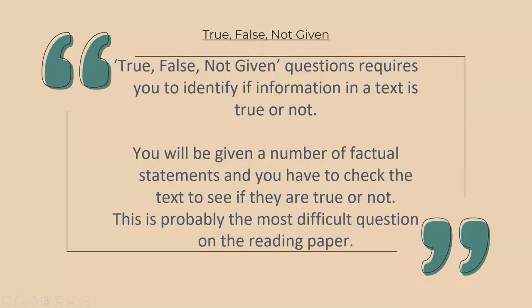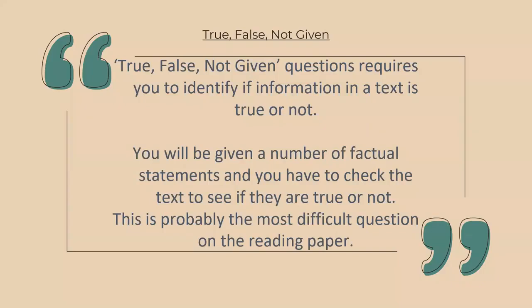True false not given. True false not given questions require you to identify if the information in a text is true or not. You will be given a number of factual statements and you have to check the text to see if they are true or not. This is probably the most difficult question on the reading paper.